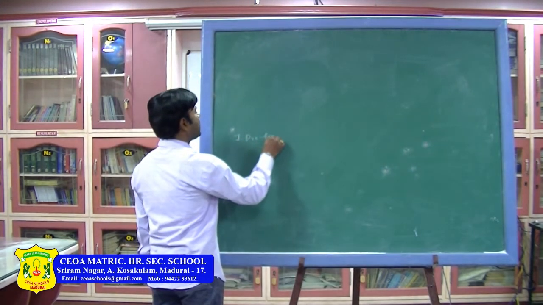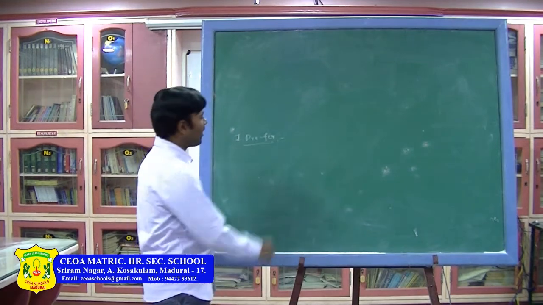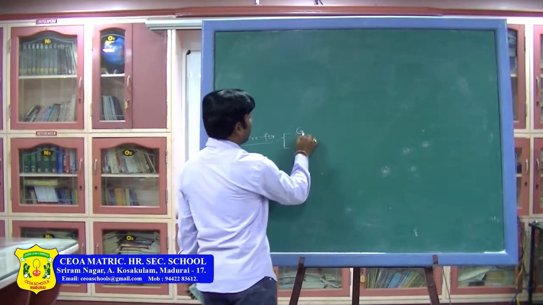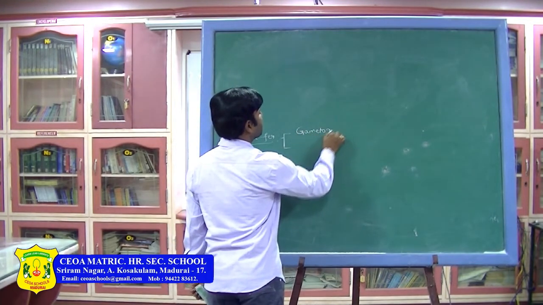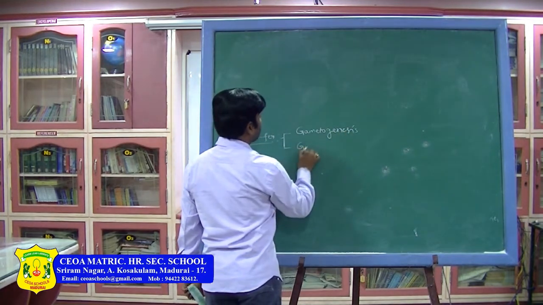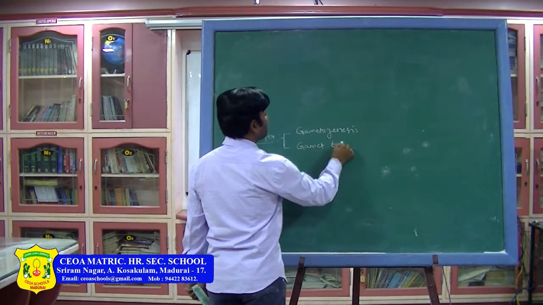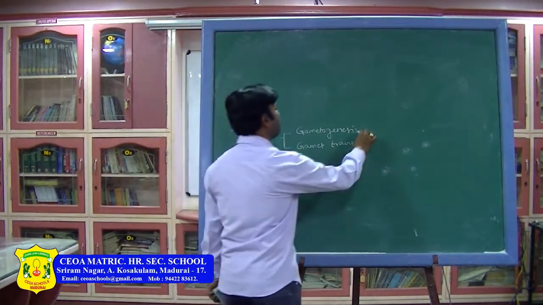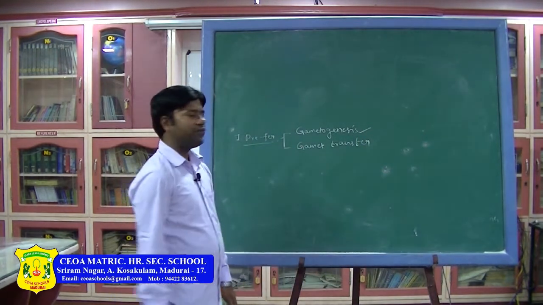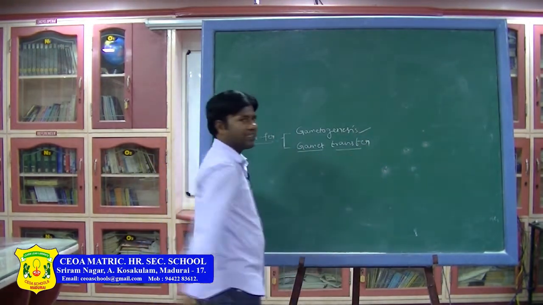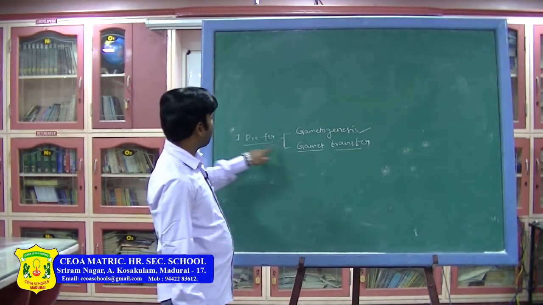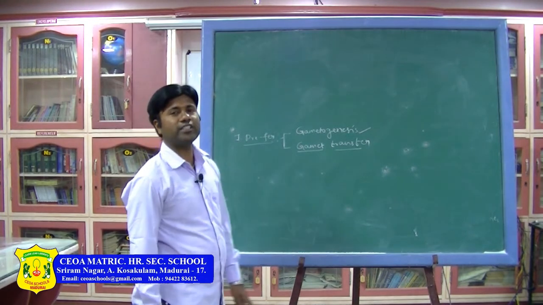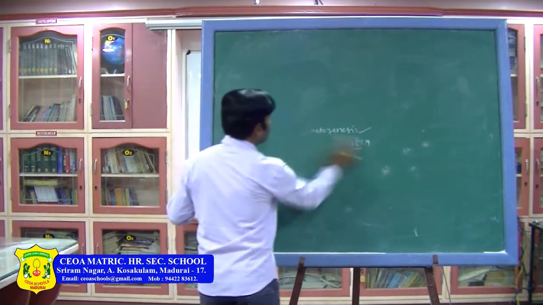pre-fertilization changes. In the pre-fertilization changes, again there are two subtopics. One is gametogenesis, another one is gamete transfer. What is the first one? That is gametogenesis. Another one is gamete transfer. So, we already completed gametogenesis in the previous class. Today we are going to learn about gamete transfer. If gamete transfer is completed, then pre-fertilization changes are complete, then fertilization, then post-fertilization changes. Now, let us see gamete transfer.